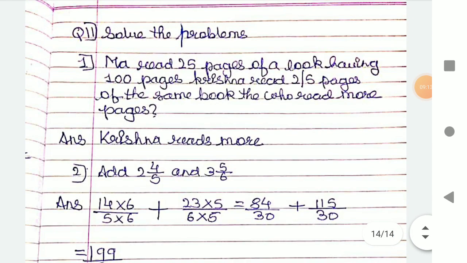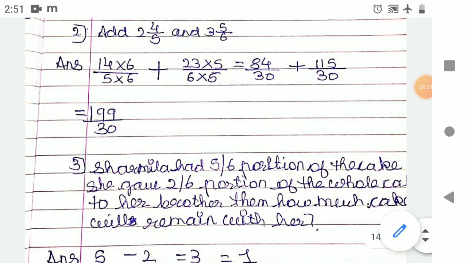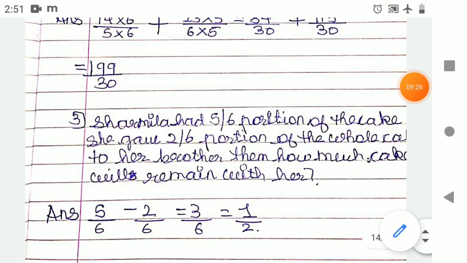Solve the problems. Reads 25 pages. So here who reads more? Krishna reads more pages. It is given that Krishna reads more pages. Add 2. Here it is already added, and the answer is given here. And here is the answer of 3.